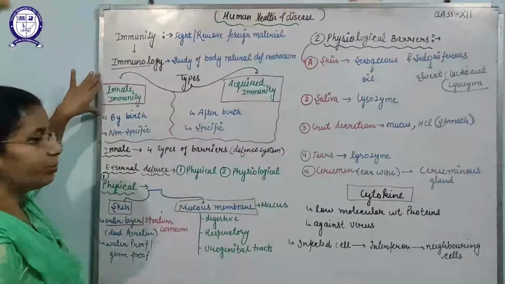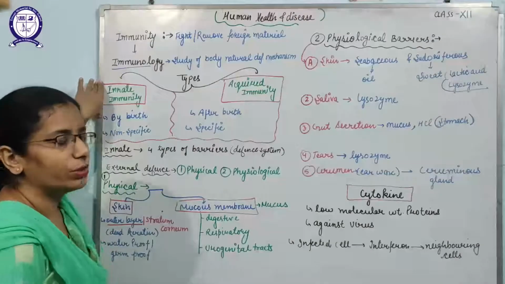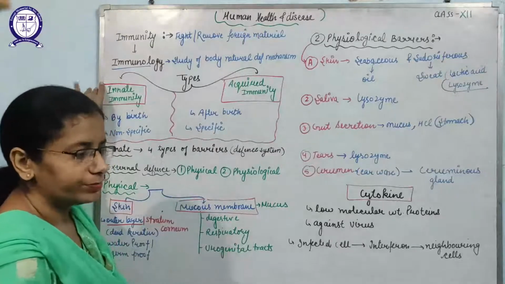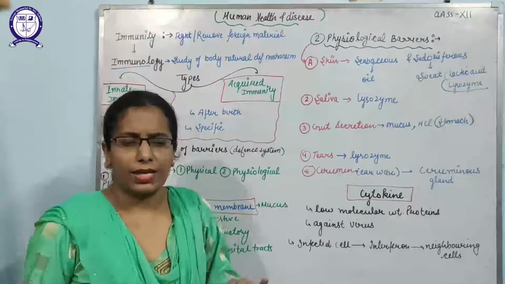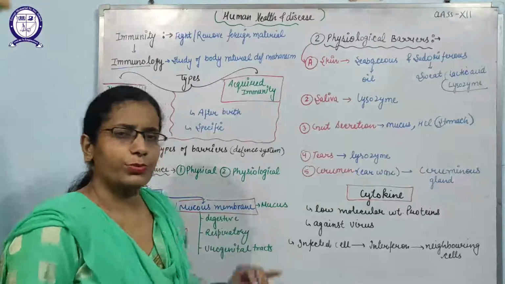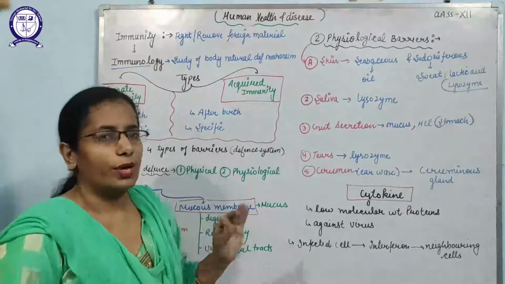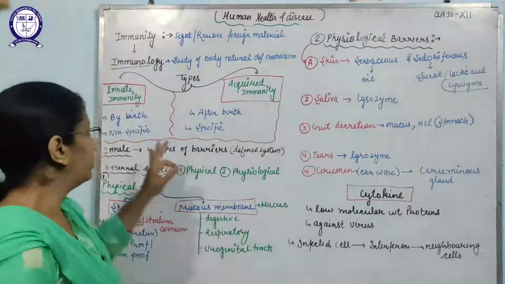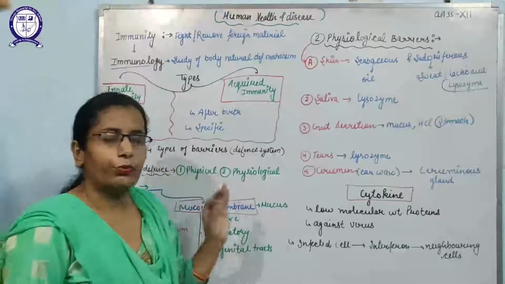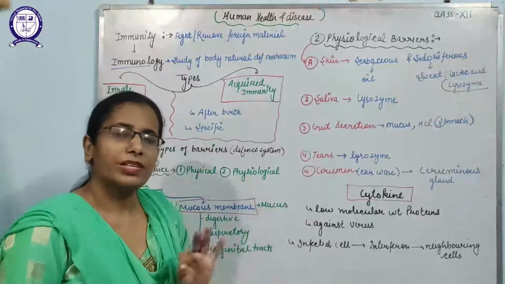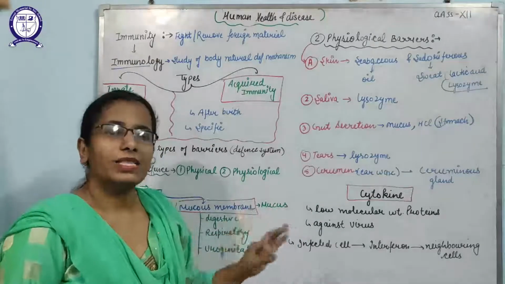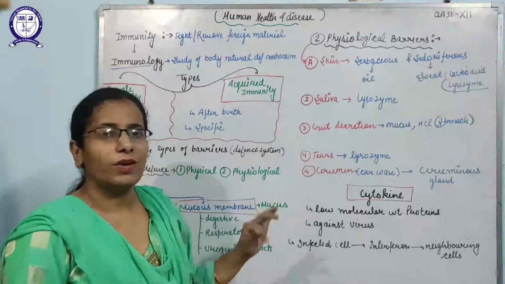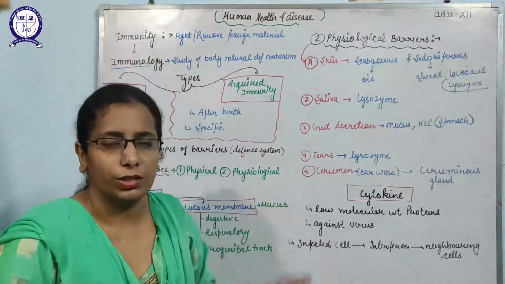Second, innate immunity is non-specific in nature. Yes, non-specific. Any type of pathogen, either bacteria, virus, protozoans, helminths, any type of particle, if it enters the human body, this innate immunity will be generated. That means it is not for a specific pathogen. It will be produced against all types of pathogens. That is why it is known as non-specific immunity.